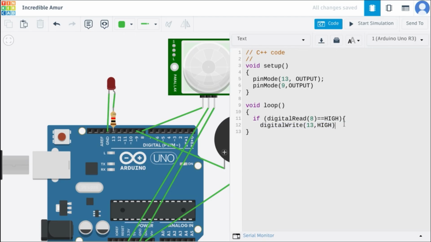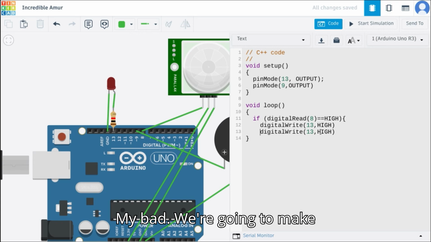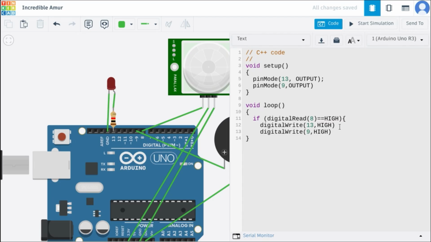We're also, my bad, we're gonna make the buzzer make noise. The buzzer is pin 9 high.